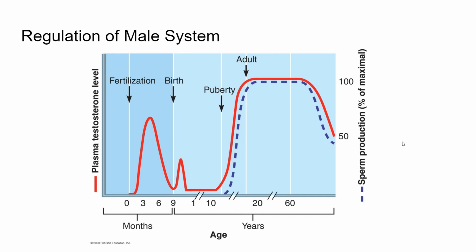It keeps the concentration of testosterone high near the spermatogenic cells, and it promotes spermatogenesis. Luteinizing hormone binds to the testes cells and causes them to secrete testosterone, and then rising levels of testosterone trigger spermatogenesis as well.